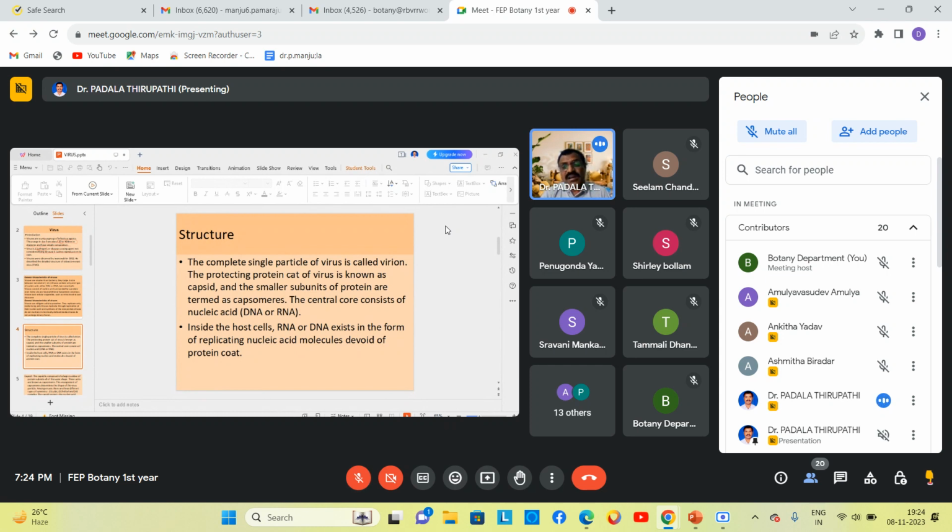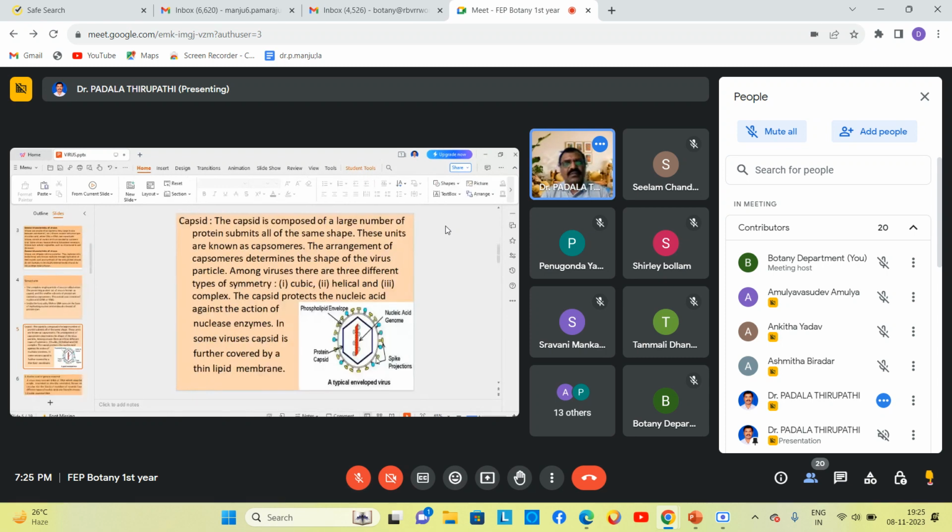Inside the host cells, RNA or DNA exists in the form of replicating nucleic acid molecules, devoid of protein coat also. Is it right? Is this slide visible? Structure of the virus. Then the capsid we are going to discuss in this slide. Is this slide visible, my dear friends? Capsid.